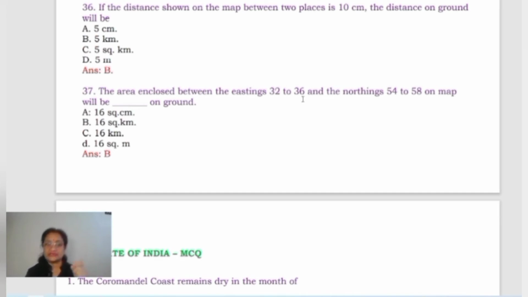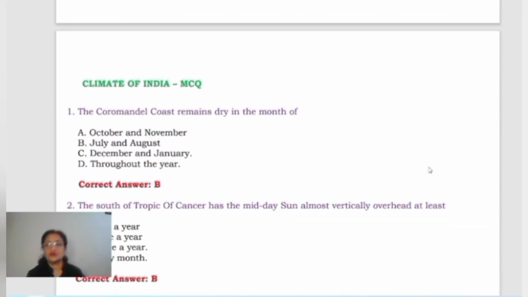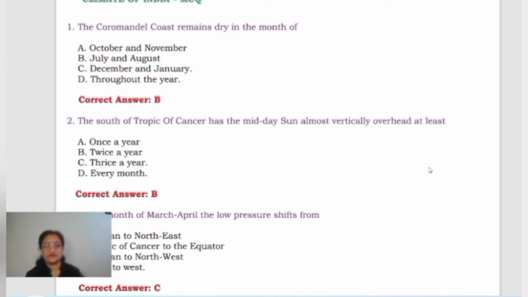Now, if we are getting 16 squares within the area enclosed in these eastings and northings, and one block or one grid square has an area of 1 square kilometer, then 16 grid squares means it has an area of 16 square kilometers, right? So in that case, option B is always correct, right? Now let's move to the next one. These are in total the questions for topo sheets. Now let's move to the climate of India.